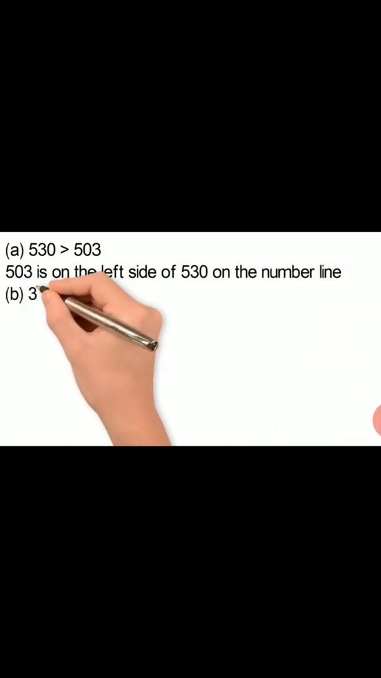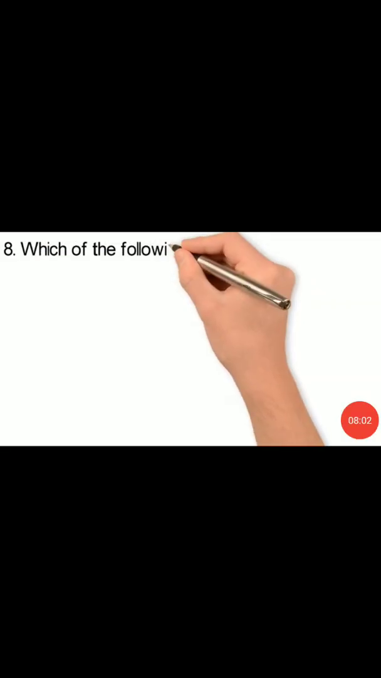Okay, as you know, between 530 and 503, 530 is greater, and 503 is less than 530. So the smaller number will be on the left side. So 503 is on the left side of 530 on this number line. B, C and D, the rest of the parts you will do yourself as homework.